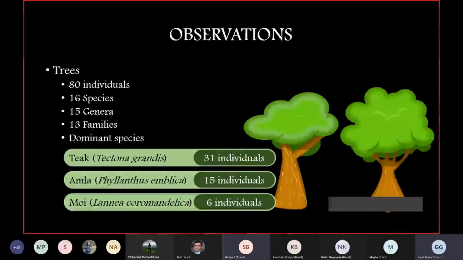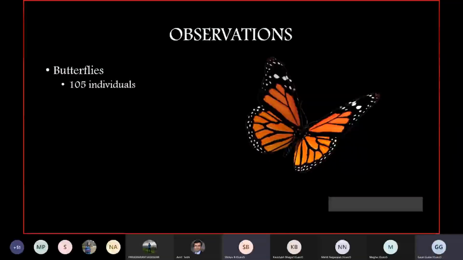The butterfly studies were next, please. The butterflies were observed during the line transect method, and a good number of 105 individuals were observed out of 27 different species, recorded from 4 families.